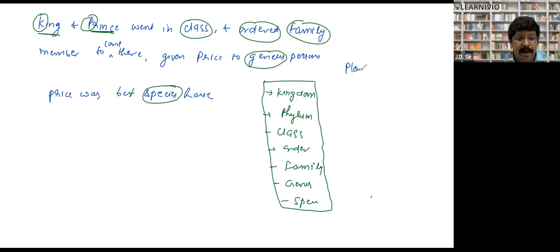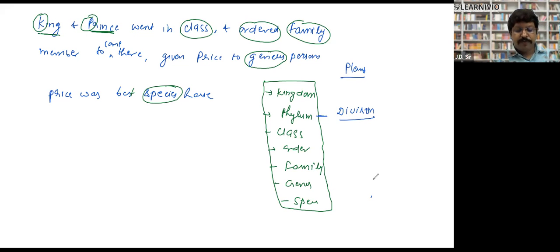If you are talking about the plant, the rest of the order will be the same, but in place of phylum there will be something different, and we will call it division. So in the case of plant, first will be kingdom, then division, then class, then order, then family, then genus, then species. That will be the sequence. Clear? So the only difference is that in place of phylum, when we are talking about the plant, we will use division. Clear to everyone?